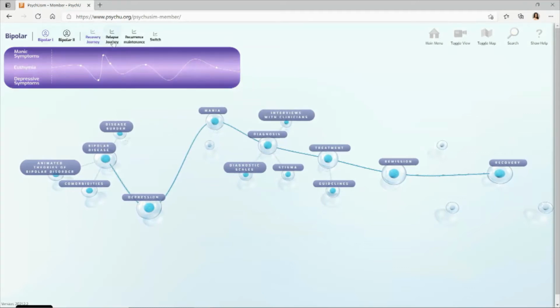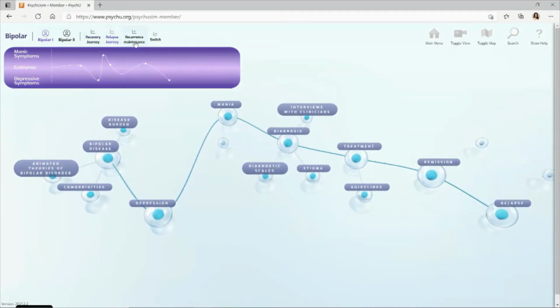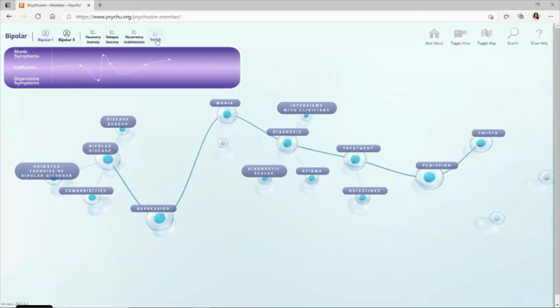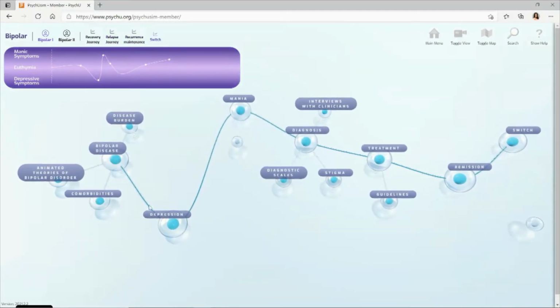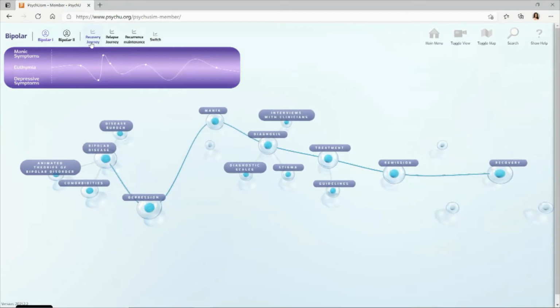So we have a recovery journey, a relapse journey, a recurrence journey, and a switch journey. And with those journeys, as you click each, you can see the nodes or these spheres here, which represent each piece of the journey change depending on which journey you choose. So for the purposes of this, we're going to stick with bipolar 1, a recovery journey.